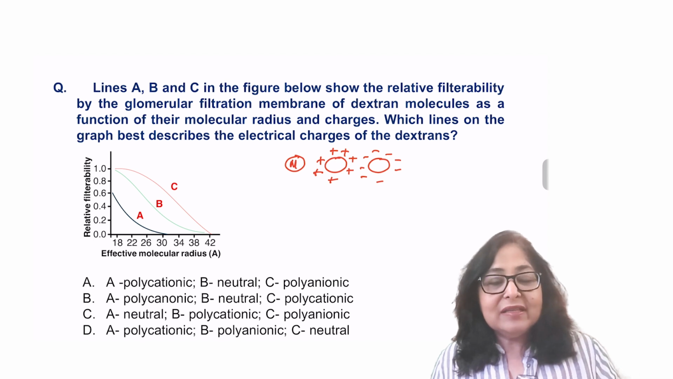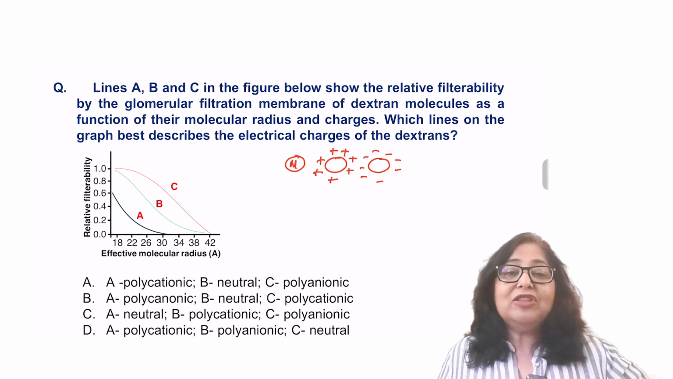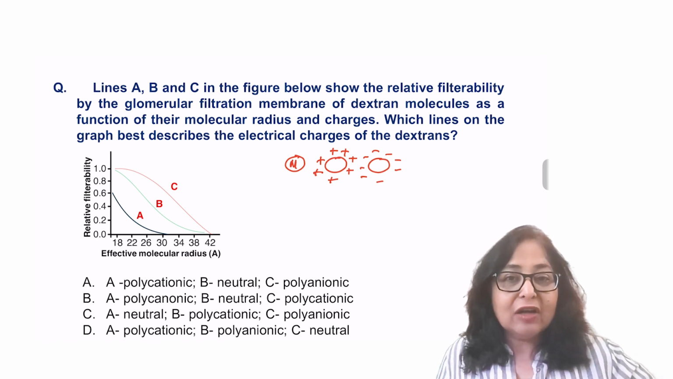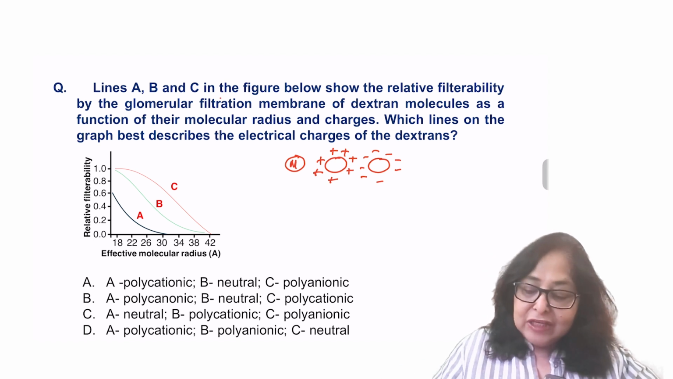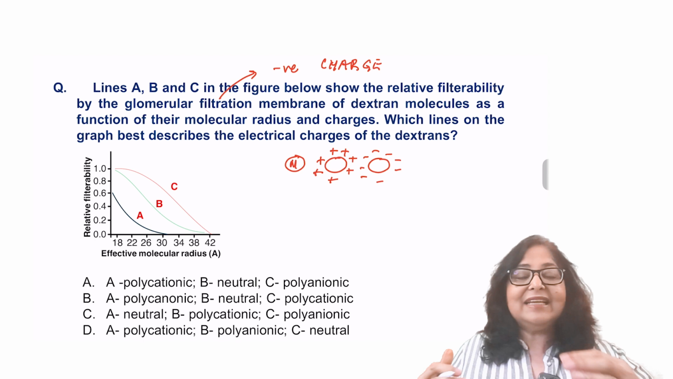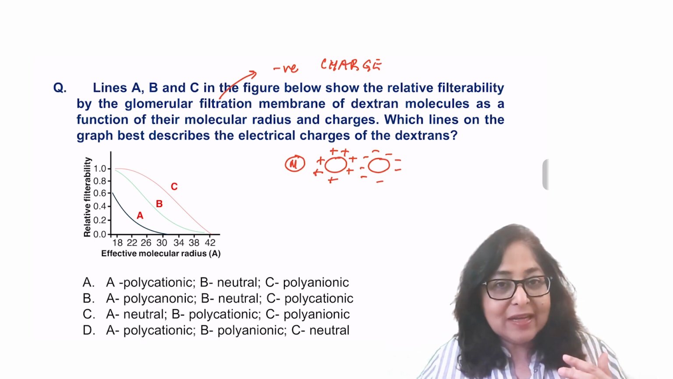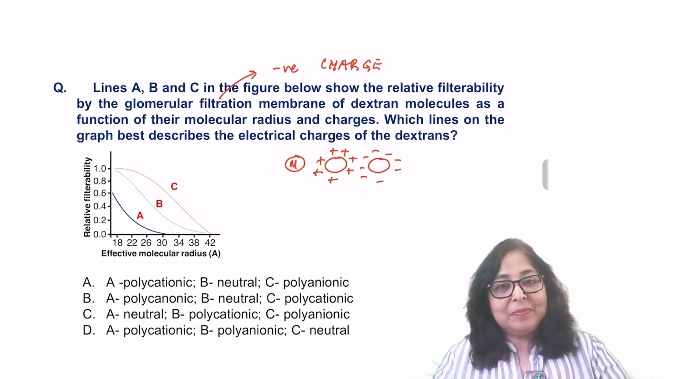The reason for this is because when you look at the glomerular filtration membrane, especially the basement membrane has got a negative charge because of the presence of sialoproteins. So this negative charge of the glomerular filtration membrane, it repels negatively charged substances and attracts the positively charged substances.